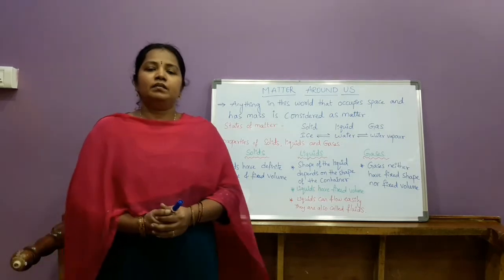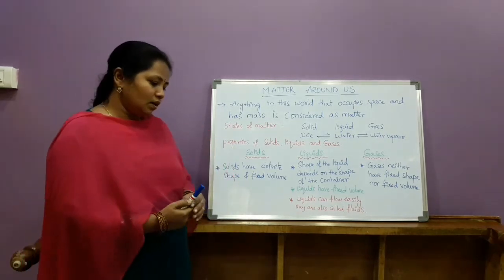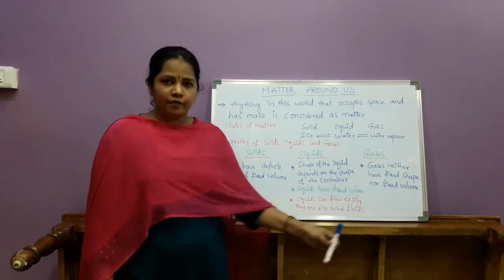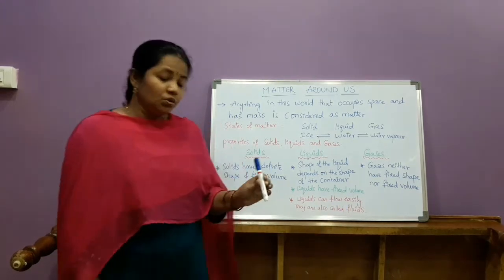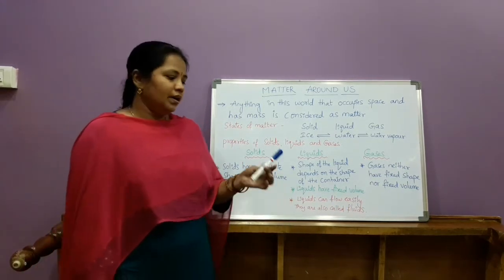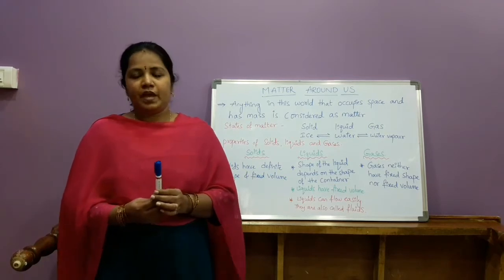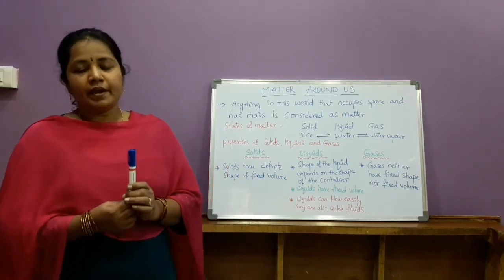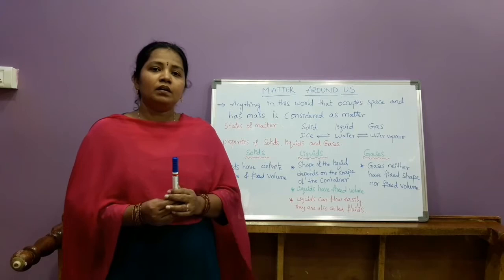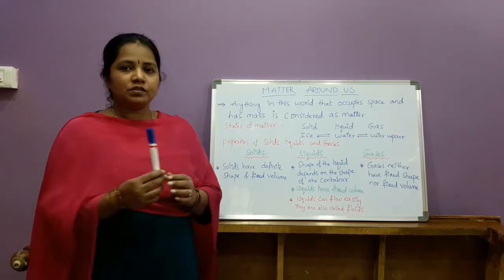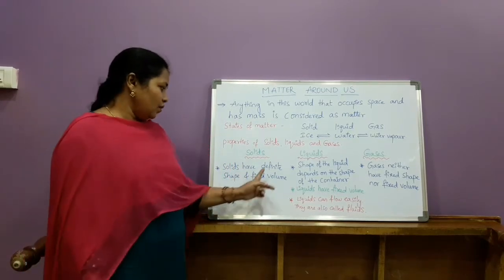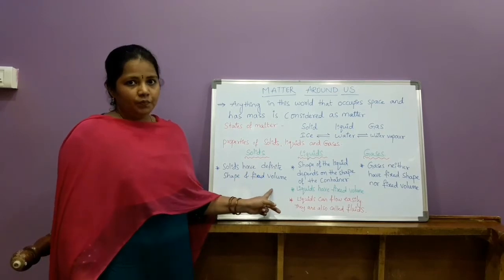Whenever these solids are dropped down, they do not flow. Solids do not have flowing property. They are strong and rigid, with fixed boundaries and a definite shape. They do not lose their shape. That's why I wrote here, solids have definite shape and fixed volume.